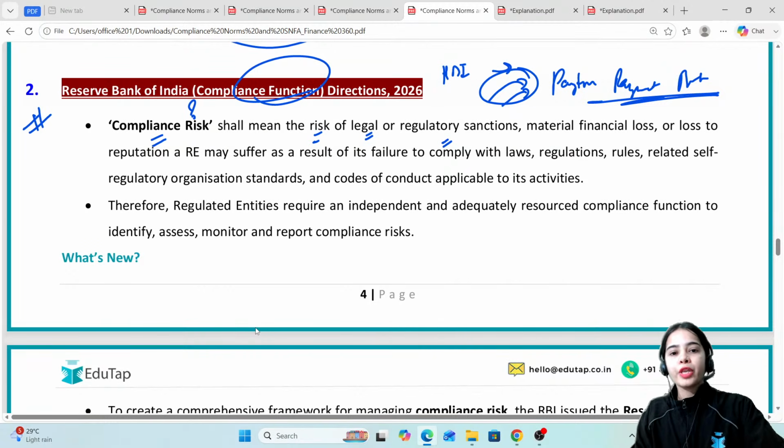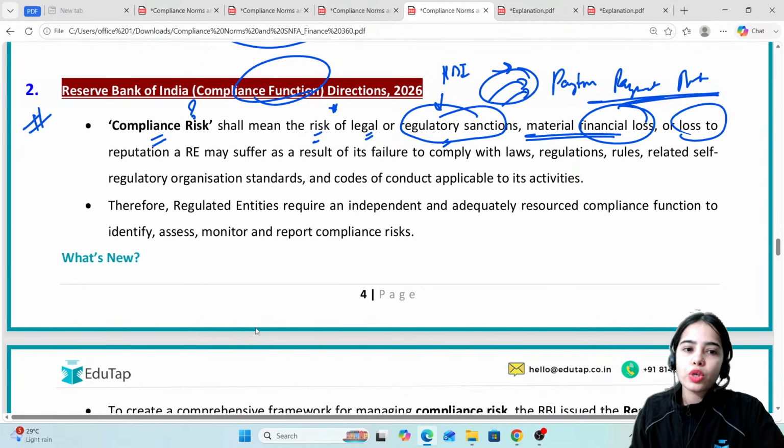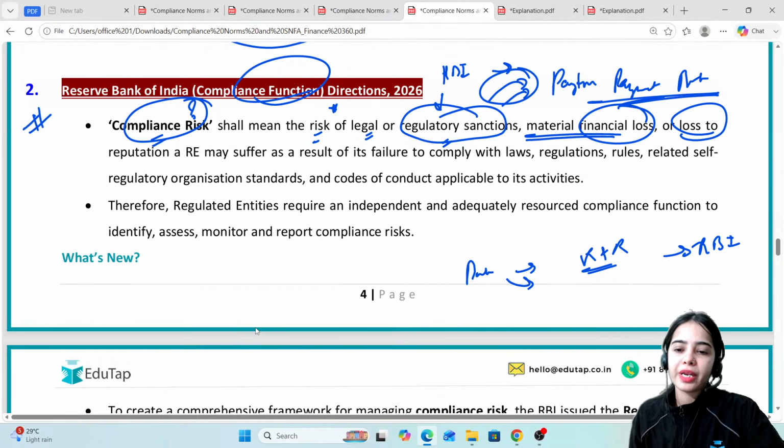So compliance risk shall mean risk of legal or regulatory sanctions by the regulator or material financial loss, that is financial loss or loss to reputation. So compliance risk, let's say the bank is not following the rules and regulations of the RBI. The bank is not working in the benefit of the public.